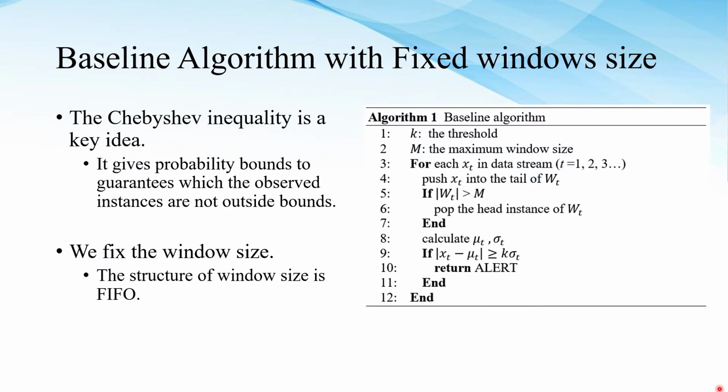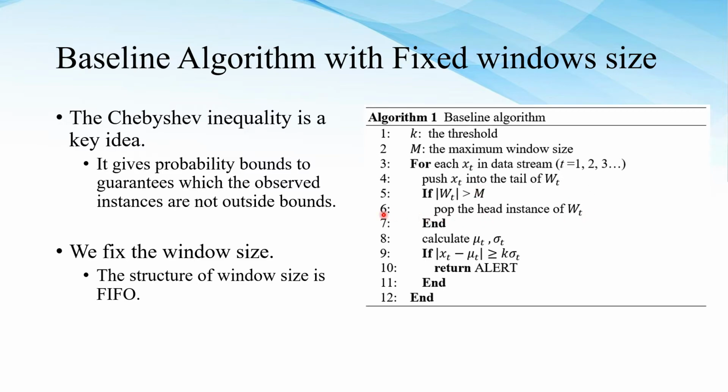Let's start with the baseline algorithm, the Chebyshev inequality with the fixed window size. The Chebyshev inequality is the key idea to keep the probability bound, so the new instance is not outside the bound. The Chebyshev inequality is calculated in line number 9, like this. Then the fixed window size structure is first in first out, or FIFO. FIFO is the structure for handling data in line number 5 and line number 6